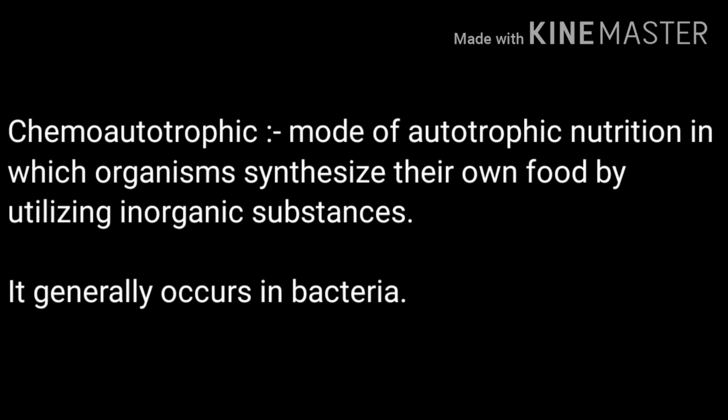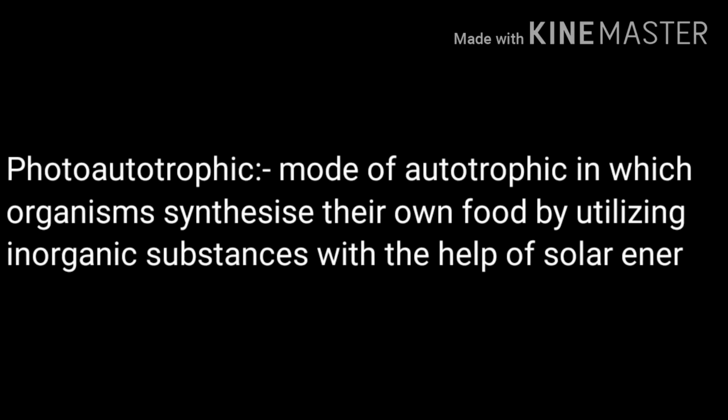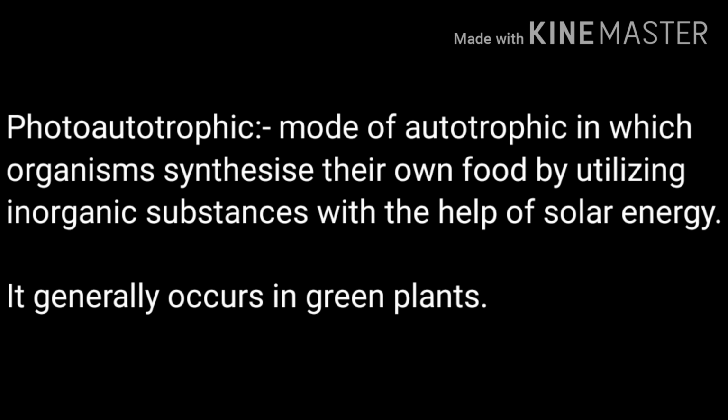If the organism is only utilizing inorganic raw materials and there is no involvement of solar energy or any kind of energy, then it comes under chemoautotrophic nutrition, and the example is bacteria. The second mode is photoautotrophic, the general one, in which organisms utilize solar energy, the sunlight, to convert inorganic raw material into organic food.